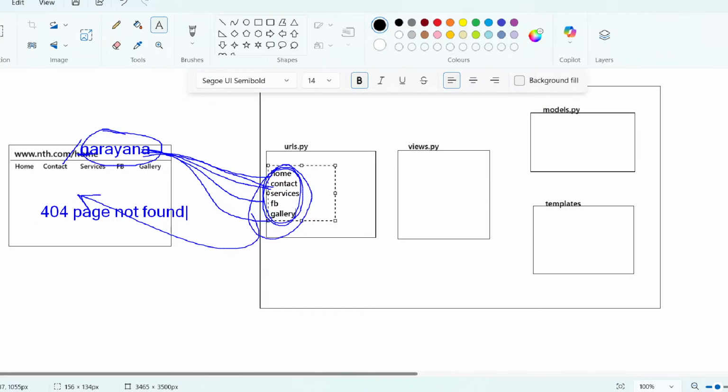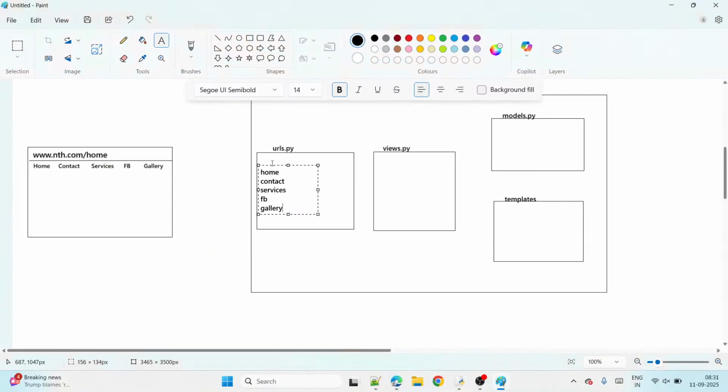Which page not found? Narayana page not found. You are trying for the Narayana page, but the Narayana page is not there. That's why the error is 404 page not found. That's why we should give valid names only. Suppose I am giving home. Then home is there, home is matching. Then allow for the next step, guys. If not matching any name, going back. If matching any URL, then go to the next step.